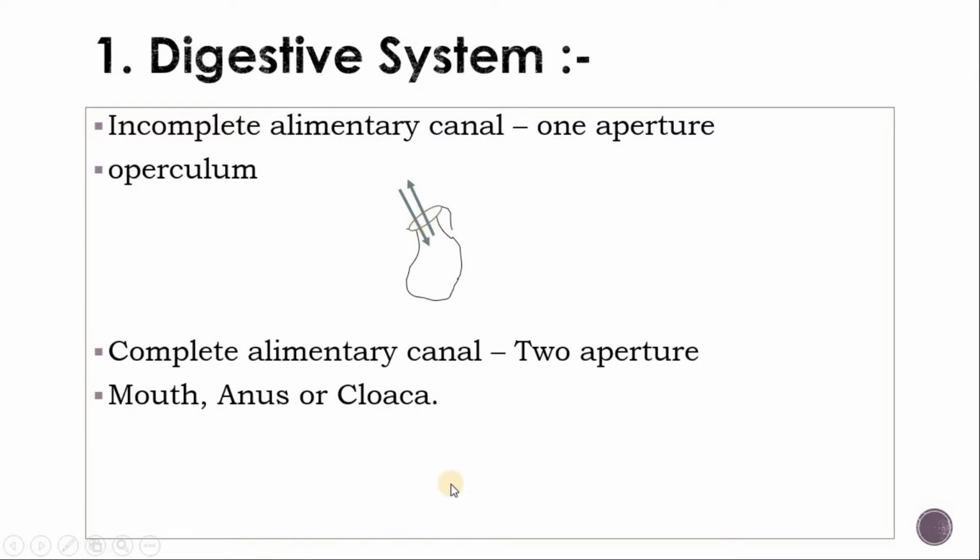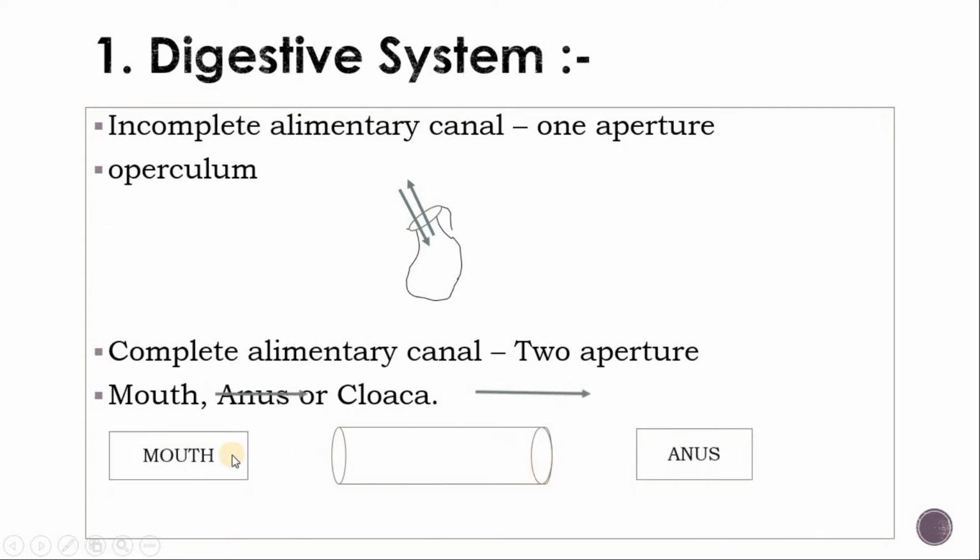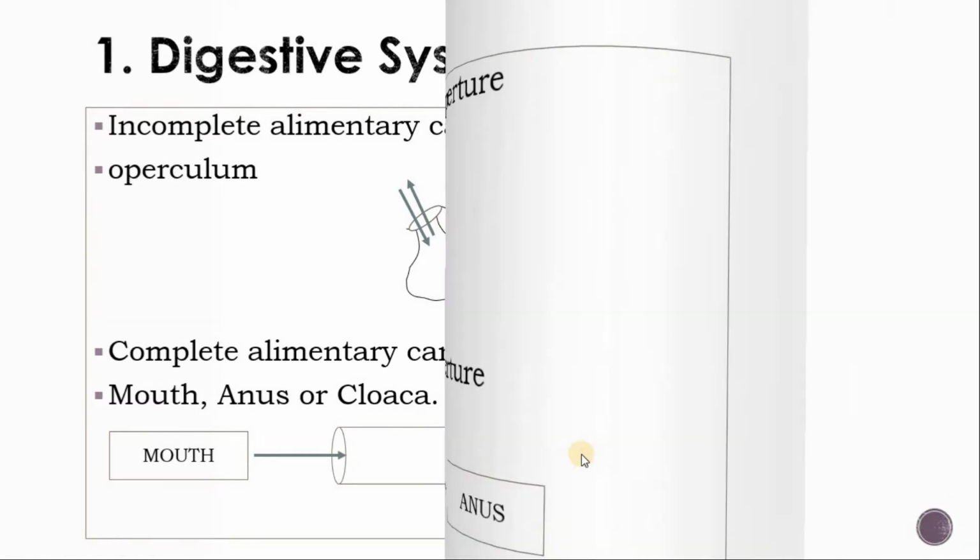Then there is the complete alimentary canal. There are two apertures, one is the mouth and the second one is the cloaca or anus. Through the mouth they take in the food, and through the anus or cloaca the undigested food is released.